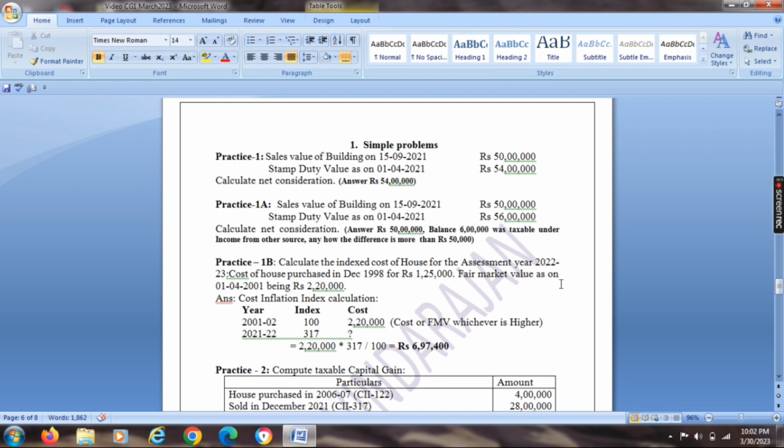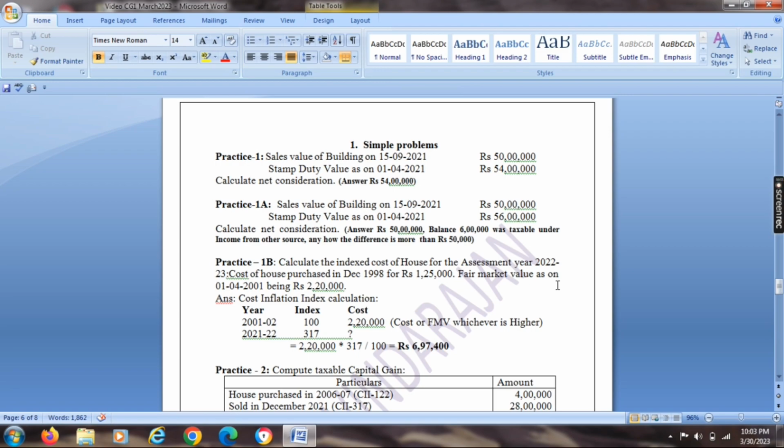Let me start. Practice 1. Sale value of building as on 15th September 2021, 50 lakh. Stamp duty value on 1/4/2021 was 54 lakh. Here the actual sale value is 50 lakh, but the stamp duty value is 54 lakh. So the difference between the sale value and the stamp duty value is within 110%. The stamp duty value is less than 110% of the sale value. So here we can select either 50 lakhs or 54 lakhs, whichever is higher. So 54 lakhs will be treated as the net consideration.